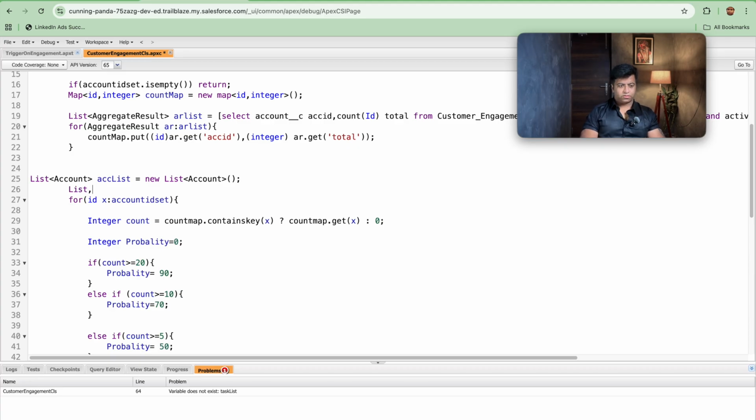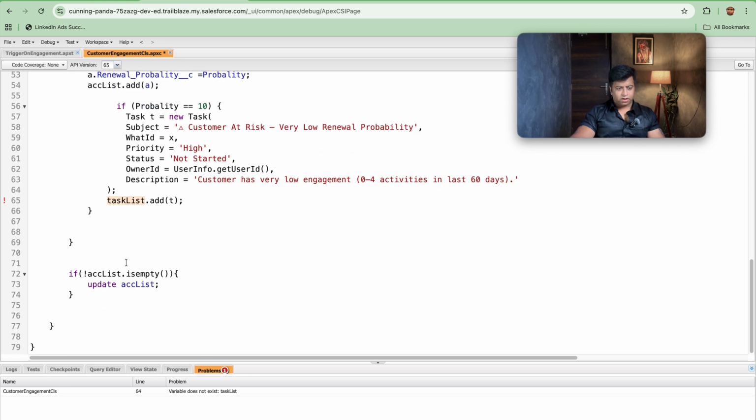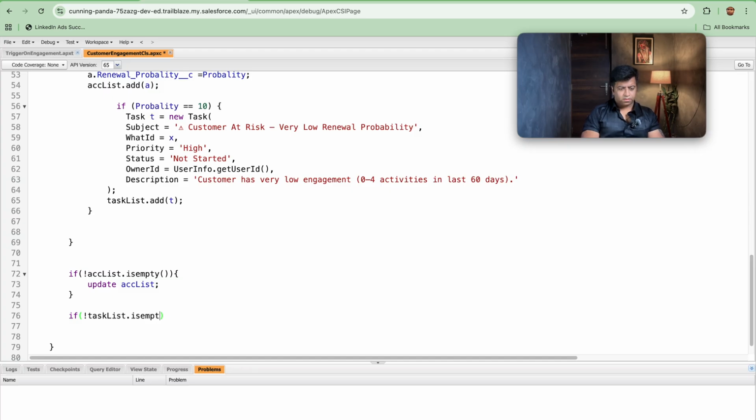So list of task, that is taskList, is equal to new List of Task. Then I will copy this and go here: if taskList is not empty, then you need to insert taskList.